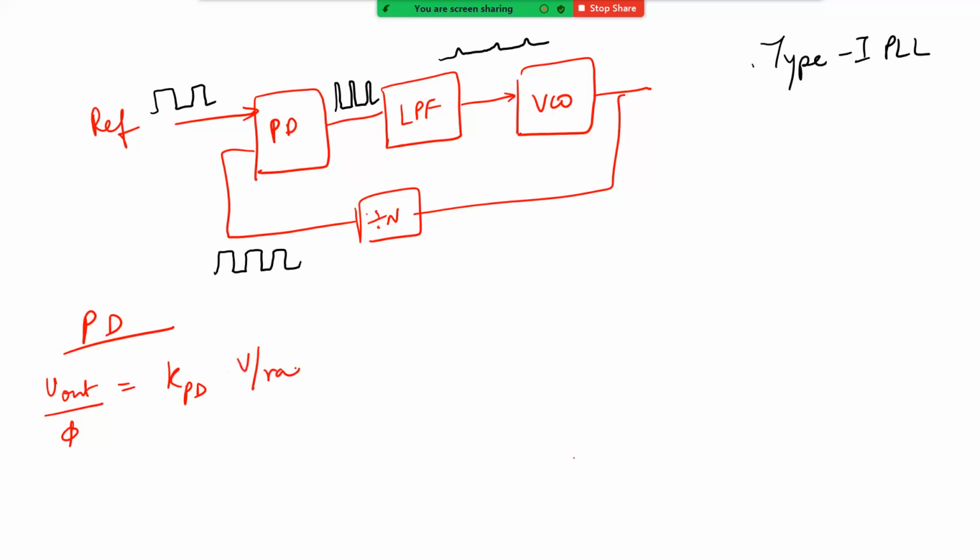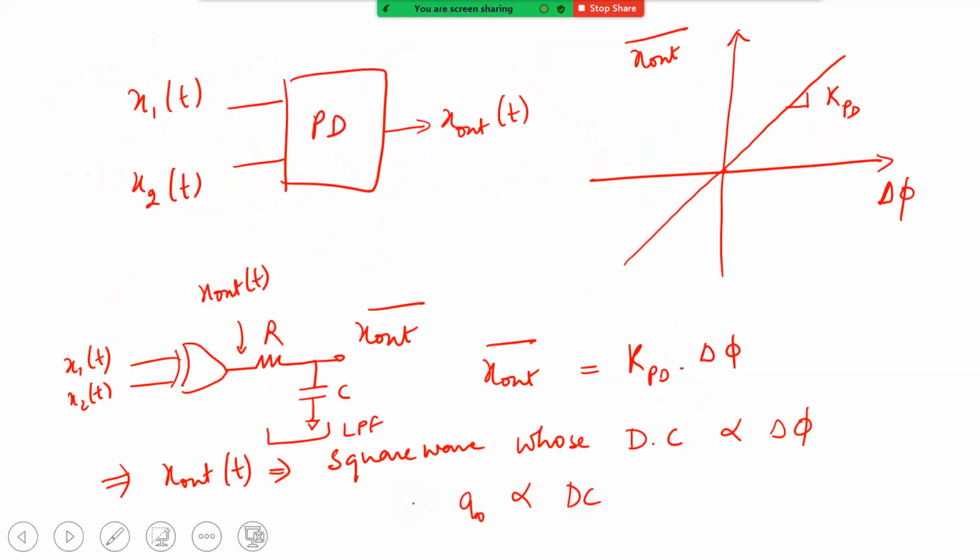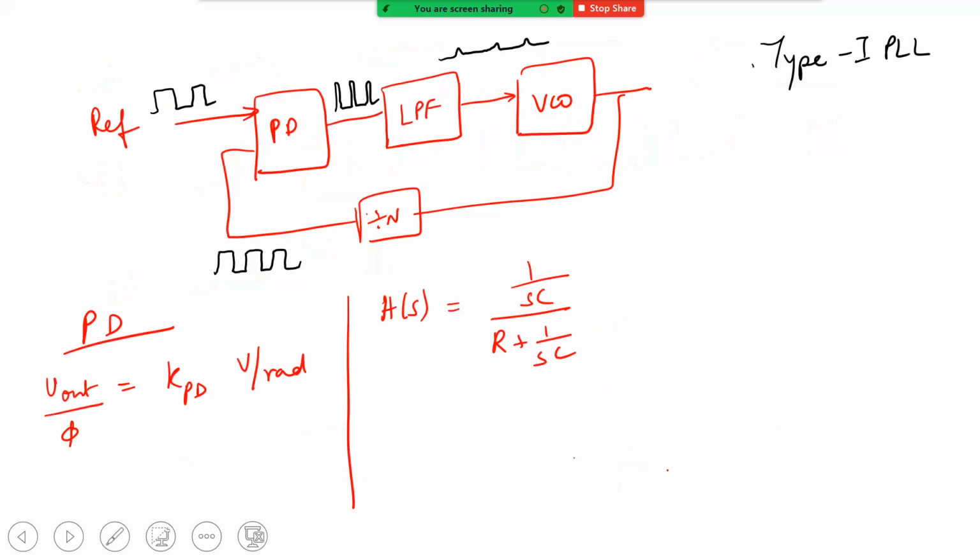Okay. Your low pass filter, of course, will have some transfer function. Let's say this is H of S. If it is a simple RC low pass filter, what will it be? It will be 1 by SC divided by R plus 1 by SC, right? The same low pass filter that I used here. If you take a very simple loop filter, this can be written as 1 plus 1 by SRC. Right? This is your loop filter.